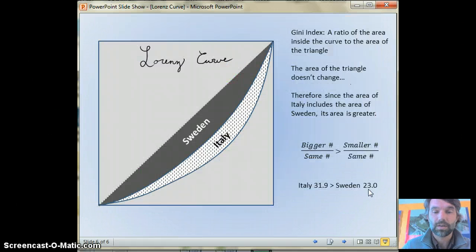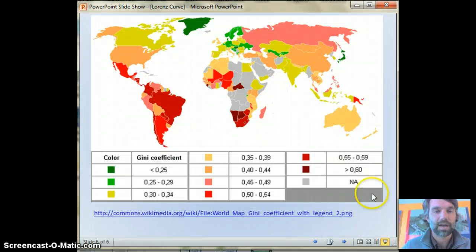Second worst in the world, I guess I took that off of my PowerPoint. Second worst in the world is where we live. So that's not real good. Okay? And this is the whole world, and this is just showing different colors. So we see that green is good. It does show Greenland up here as better than Sweden, so that's either a more recent statistic or because Greenland's not its own country, maybe it doesn't get factored in. Anyway, so green is good, and getting darker and darker red is less equal.